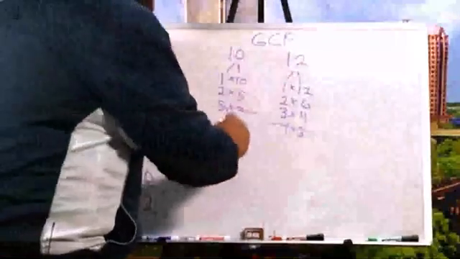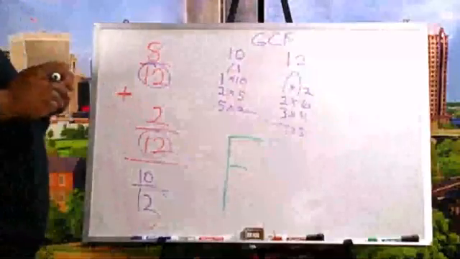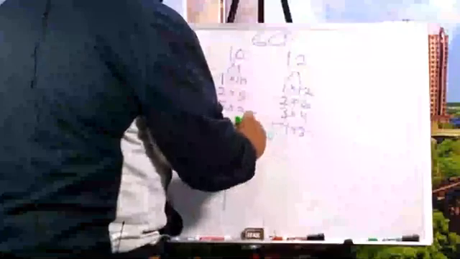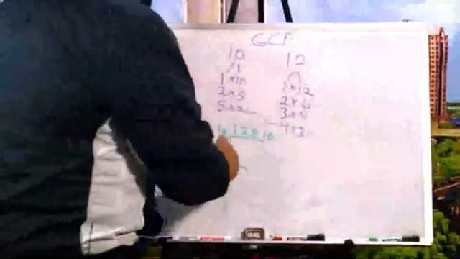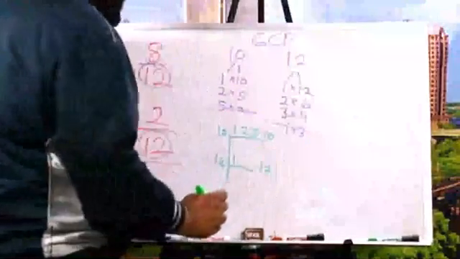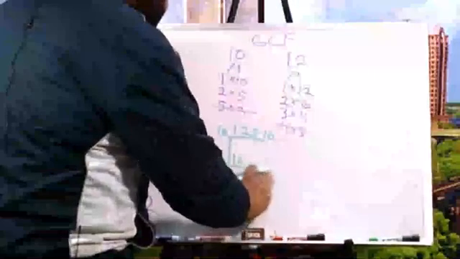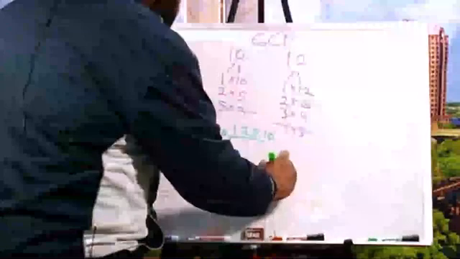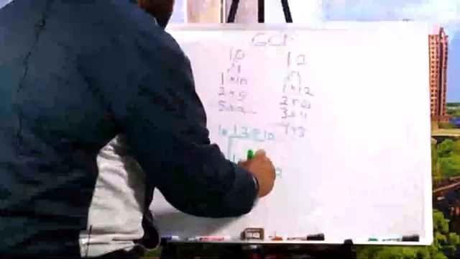Let's do the big F. All right, of 10, what we got? 1, 10, 2, and 5. For my 12s, 1, 12, 2, 6.